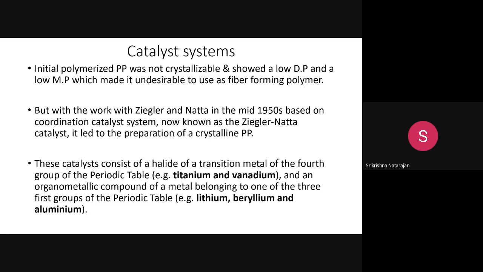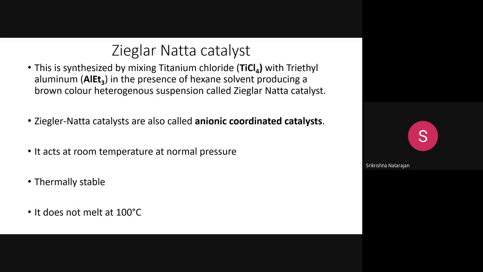So how did they do it? They synthesized this by mixing the titanium chloride, which is called TiCl4. They took the TiCl4 and they took one more organometallic compound, which is triethyl aluminium. Then they mixed both in the presence of a solvent like hexane and produced a brown colored heterogeneous suspension. That is called the Ziegler-Natta catalyst. Otherwise, these are called the anionic coordinated catalyst.